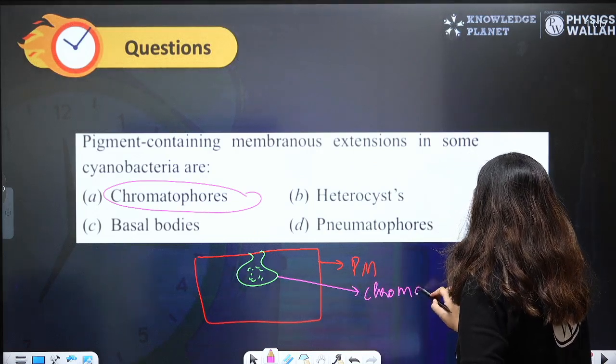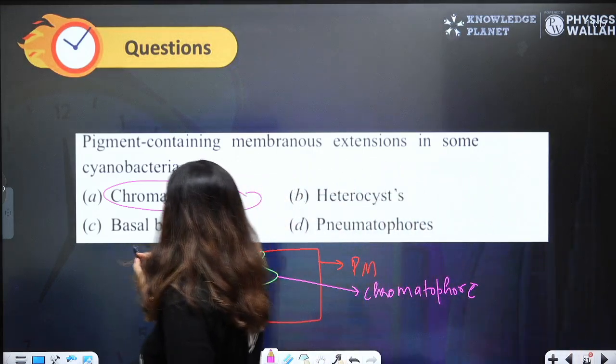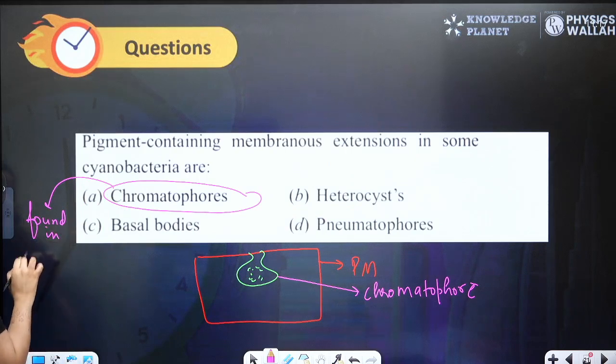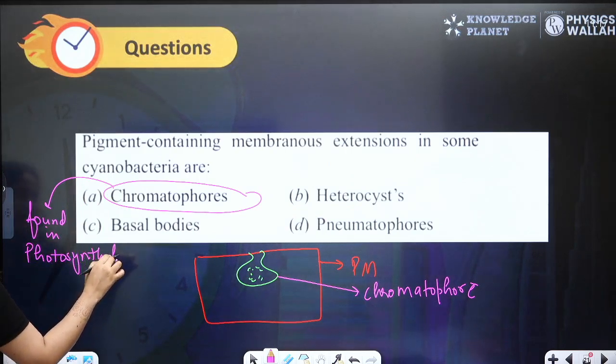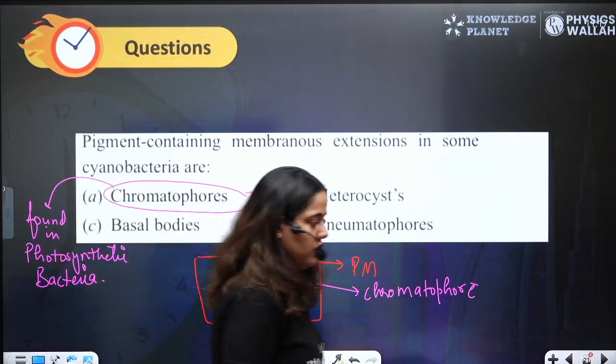They are found in photosynthetic bacteria. So those bacteria which do photosynthesis, in those bacteria you will find chromatophores.